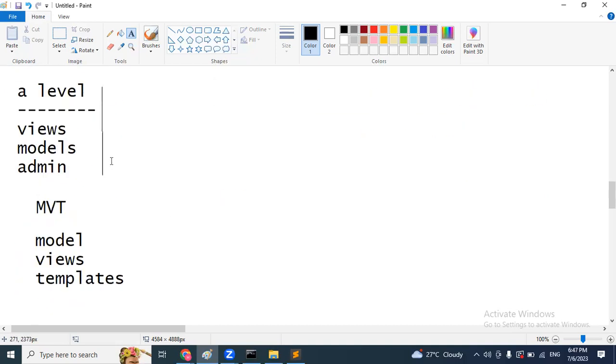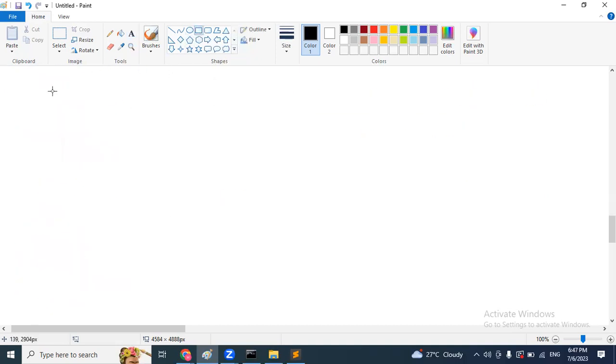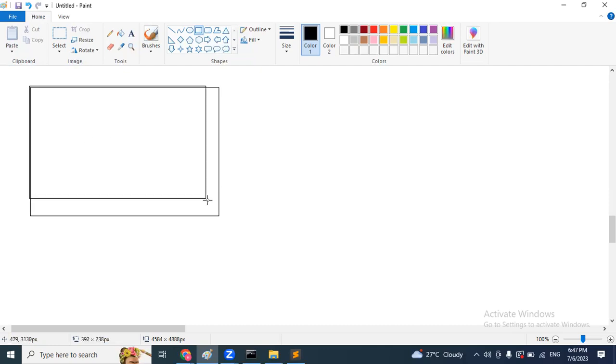For example, today we just discussed how to develop one simple application. And tomorrow we are going to discuss how to work with multiple views. After that, how to add HTML pages. After that, in pages, how to add images, videos. After that, menu, register, login, forms, tables. Like this, we are going to add multiple features to our Django based application. And by the end of Django, you will develop one full-fledged web application.